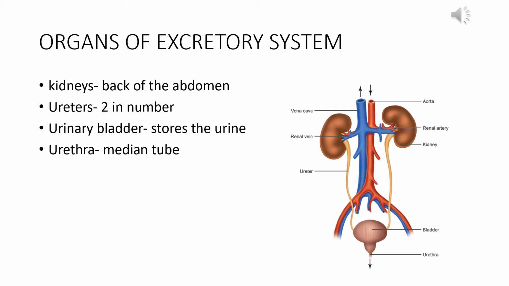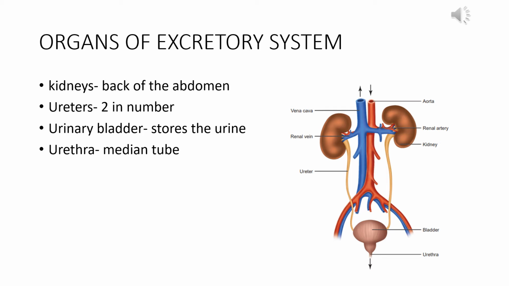There is a tube-like structure which originates from the kidney and rejoins into another structure at the lower portion. This tube-like structure is called the ureter, and from each kidney one ureter originates. So there are 2 ureters in our body.